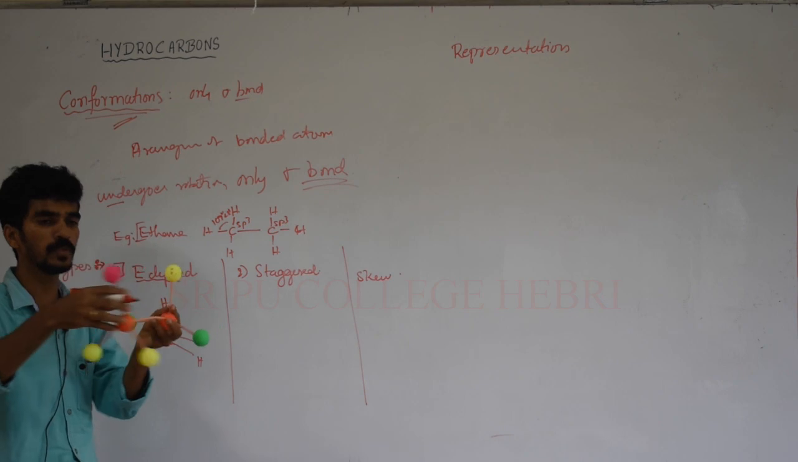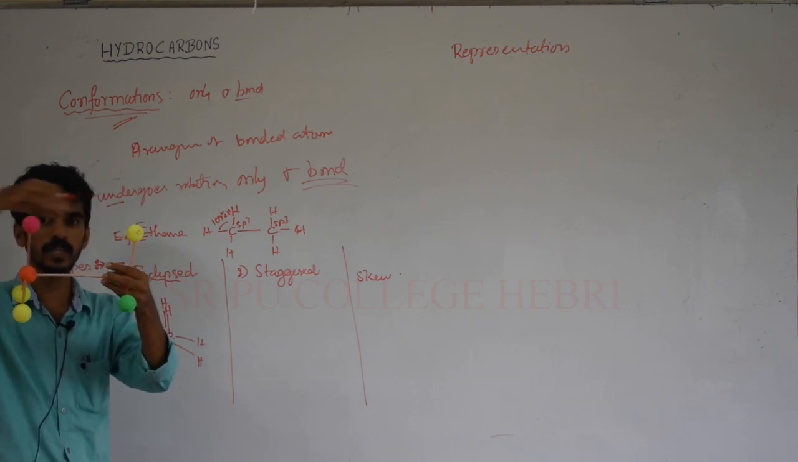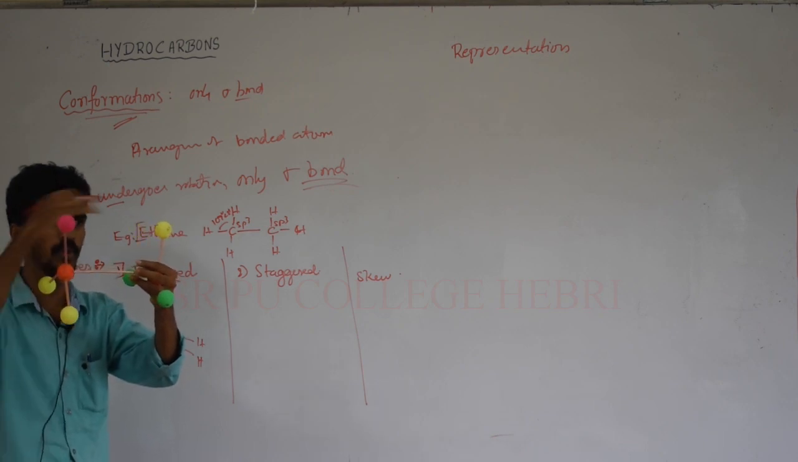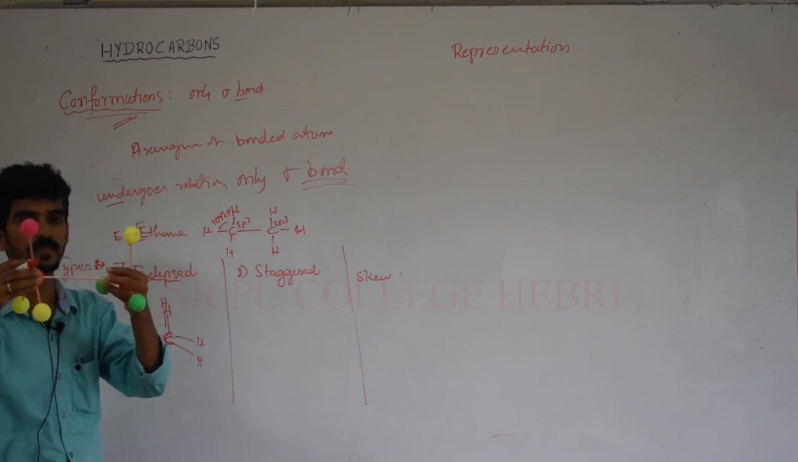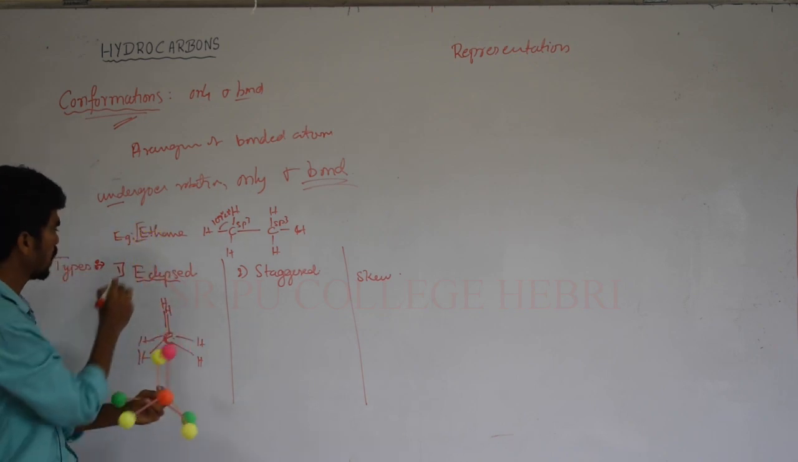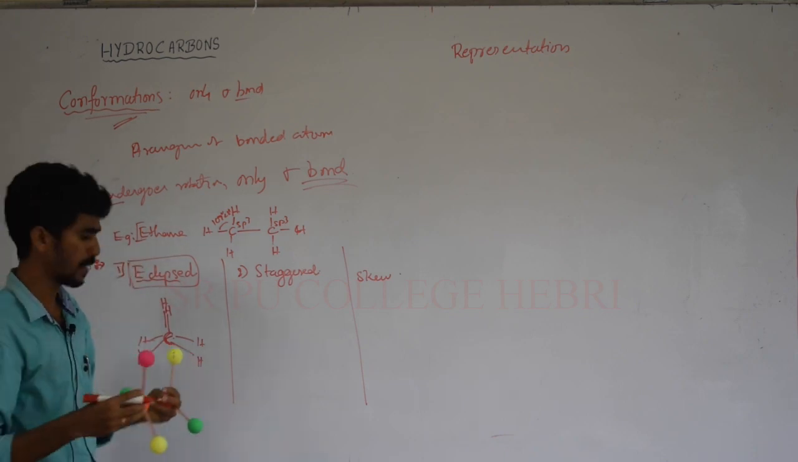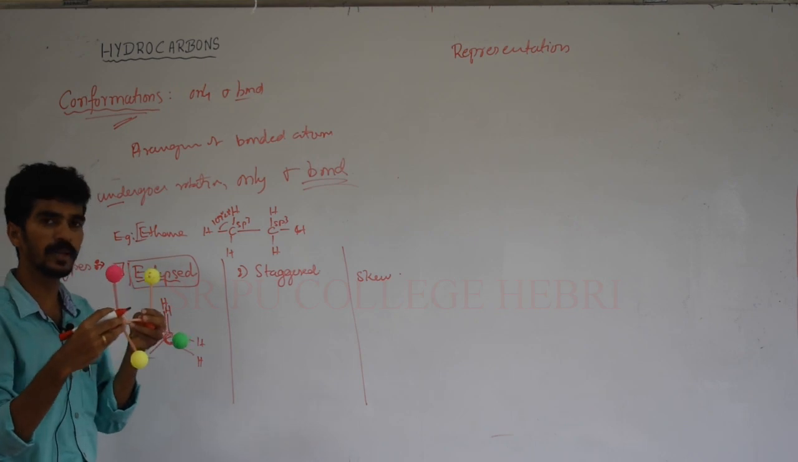Observe this here, this is the shortest distance, right? So between these two atoms, this is the shortest distance. If you rotate this molecule, this distance increases. Where the distance is very short, that is an eclipsed conformation. Okay, eclipsed conformation. So if the rotation takes place, the atoms move far from each other.